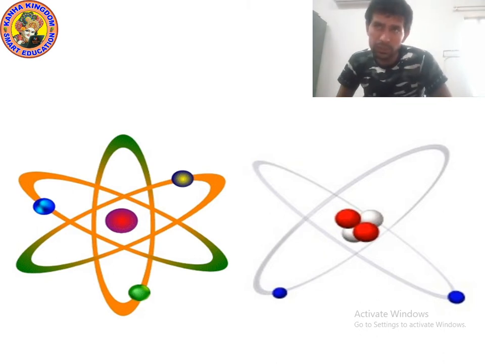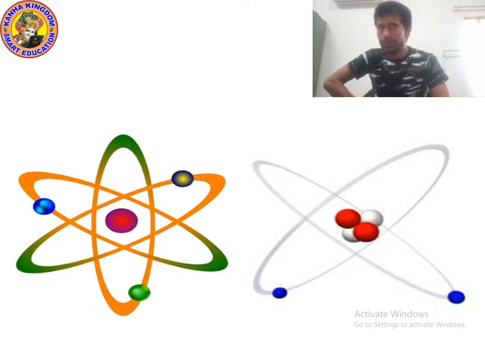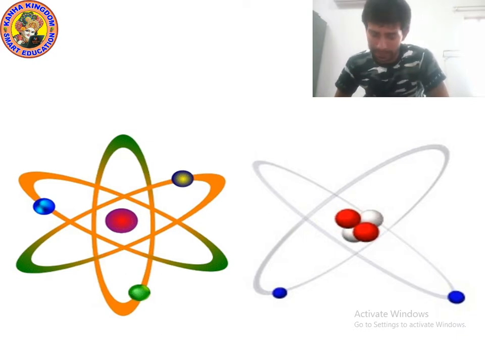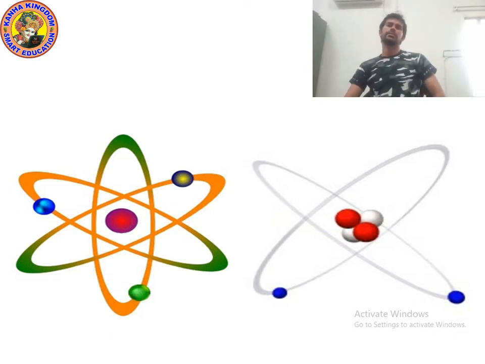You can see a colorful picture. The colorful picture is the planet solar system diagram, and the white brown color picture shows the Rutherford model. I have not written anything in this picture because it's useless to write. Please draw the diagram. This is the planetary model of atom. I am giving you 10 seconds.